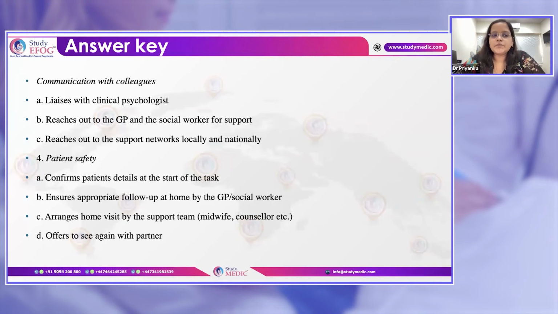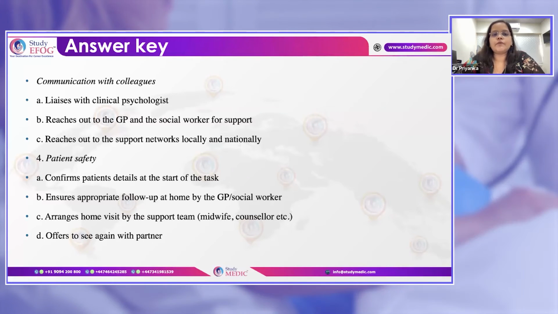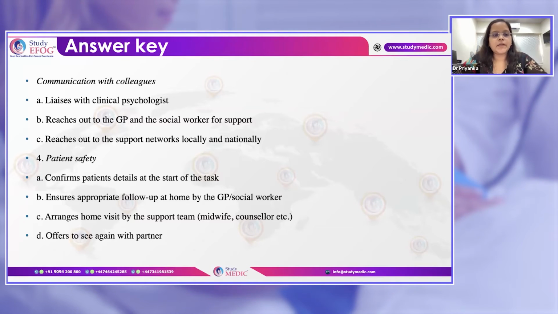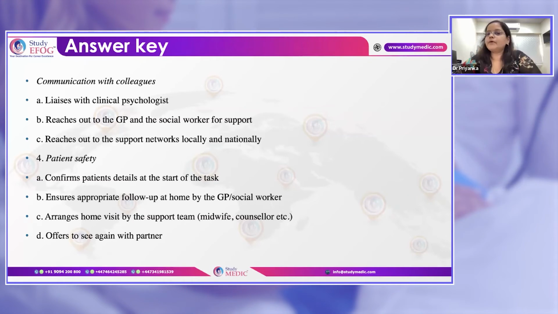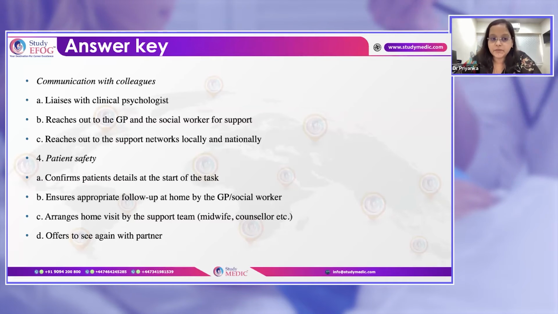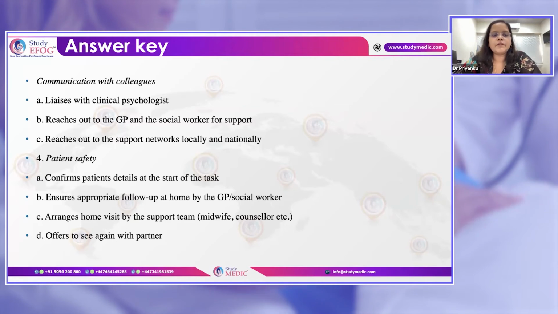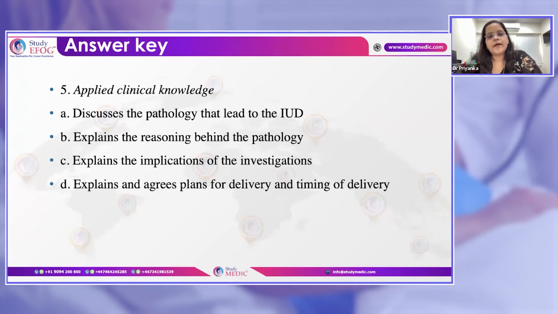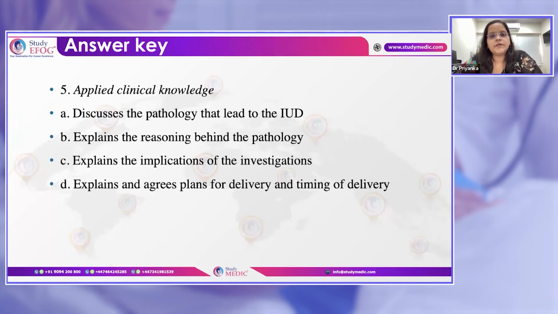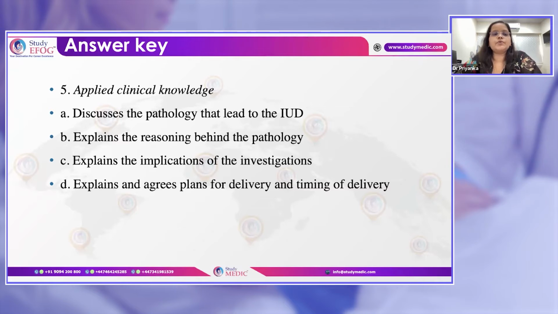Communication with colleagues is very important. We have to liaise with the clinical psychological counselor, and connect with the GP, the social worker and the midwife, because the further follow-up of the patient will mostly be with the GP. So teamwork is very important. Knowing the allergies is also important, and a home visit should be planned by the midwife or the counselor. We also have to tell the patient the likely cause of the intrauterine death, and very importantly, the risk of recurrence.